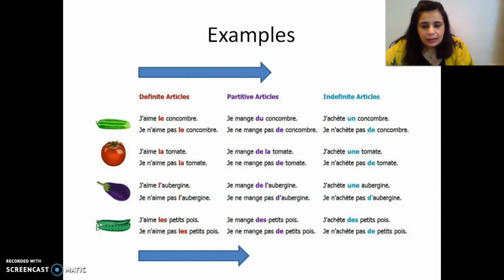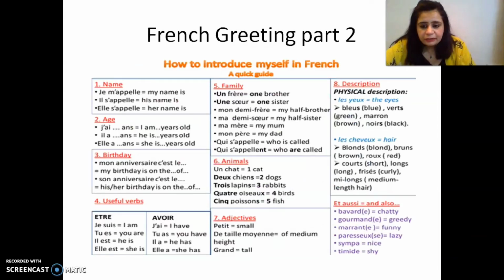These are again some examples. We'll just read two. J'aime le concombre. I like the cucumber. The partitive article would be je mange du concombre. It means I ate some cucumber. So first one said I like it. This one says I have eaten some. Indefinite articles means j'achète un concombre. I have bought a cucumber. Right?